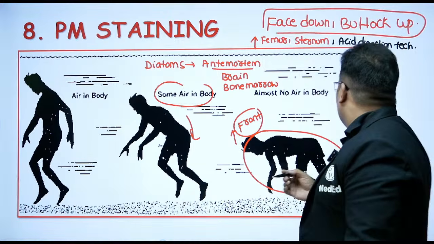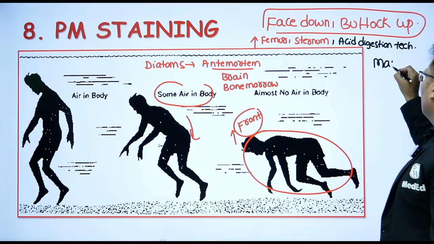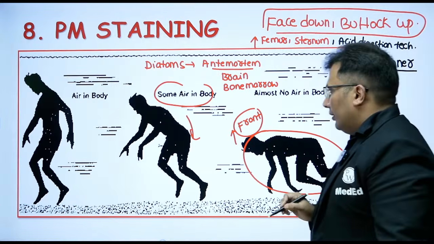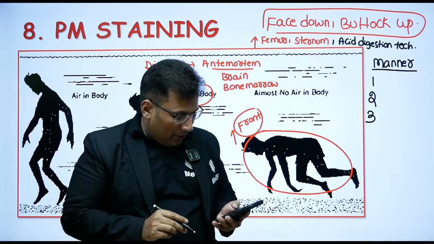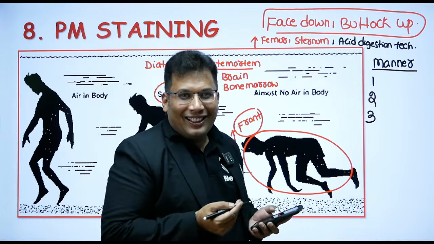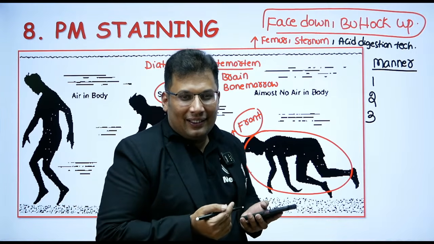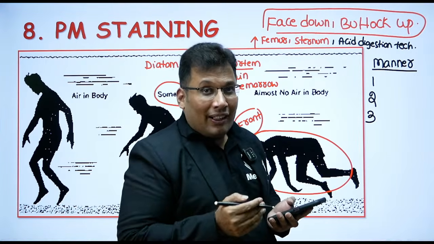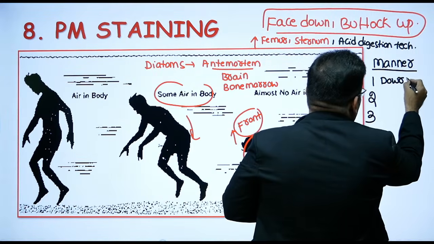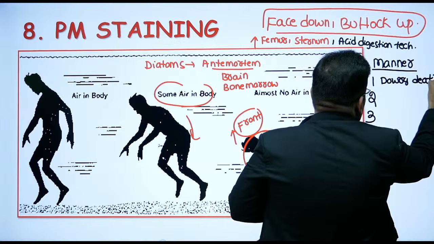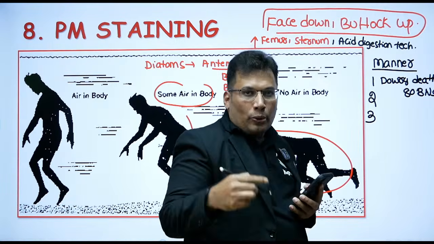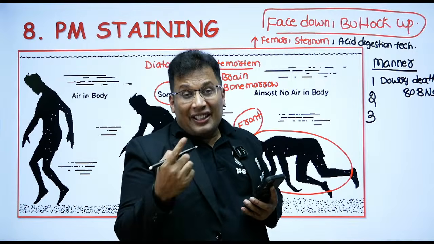Then the manner. What is the manner of drowning? Manner of drowning. 1, 2, 3. Yes, come on, guys. Dhananjay, what is the manner? What is the commonest manner of drowning? Right. One is suicide, especially dowry death. I know dowry death. That is 80 BNS. So method of suicide, dowry death, punishable under 80 BNS.